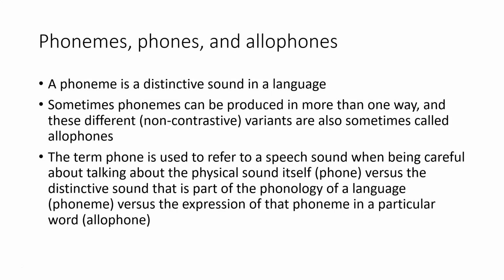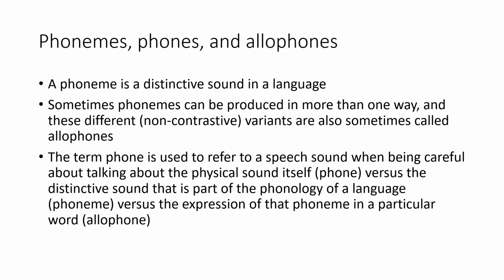I've already defined the phoneme, the idea of a distinctive sound in a language. We can have phonemes produced in more than one way, and these different variants, which are non-contrastive, meaning they can't make a meaning difference, are also sometimes referred to as allophones. So we could be referring to a particular instance of a phoneme as an allophone, or the whole group of the different versions of a phoneme as allophones.